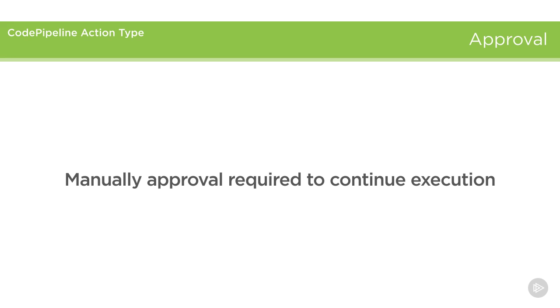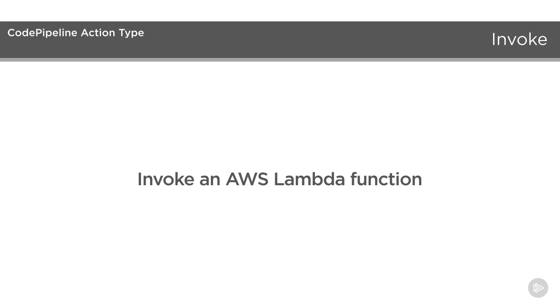The first is the approval action type, which allows you to insert a manual approval into your pipeline. This can be really helpful when you've got a pipeline that deploys to production and you want someone to do a quick manual smoke test before the new version actually gets deployed. And the other action type is invoke, which allows you to invoke a Lambda function at some point in your pipeline.